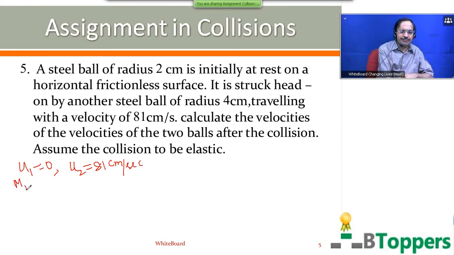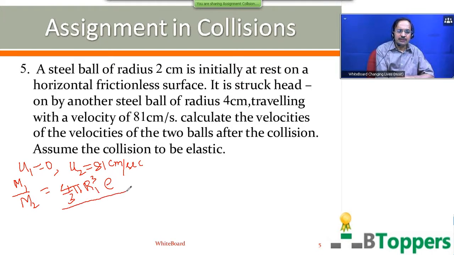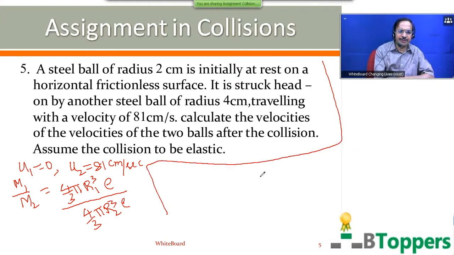Let us find the ratio of the masses. Both the balls are made up of steel, so you can assume that both the balls are made up of the same material, therefore the same density. So mass of the first ball is equal to volume of the first ball into density. Volume of the first ball can be written as 4 by 3 pi r1 cube, where r1 is the radius of the first ball. Mass m2 of the second ball you can write as 4 by 3 pi r2 cube rho, where r2 is the radius of the second ball. Rho is the density of steel. Both the balls are made up of steel, therefore density is the same.